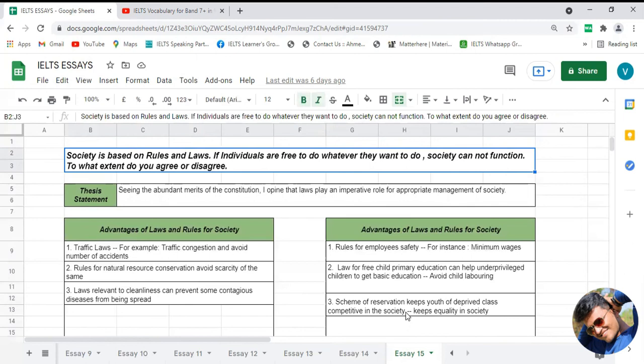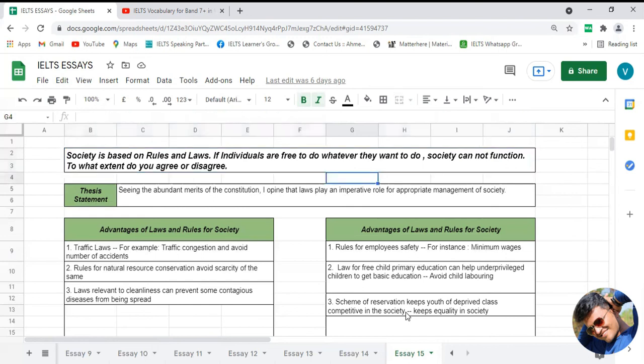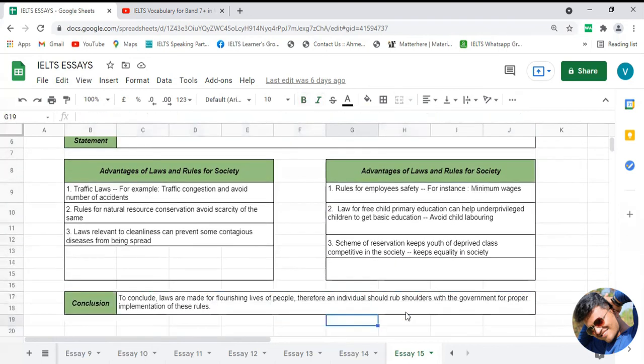And what can be done? Then the answer of what would be the proper rules and regulations should be created, and they have to be followed properly. It means the people and government should come together to implement laws properly and to follow rules properly for the betterment of society. That is the general idea of your conclusion.